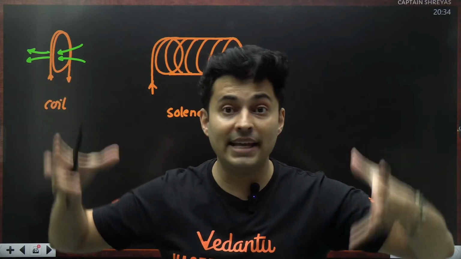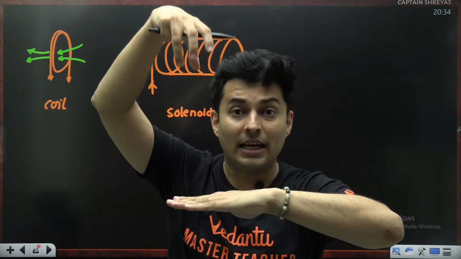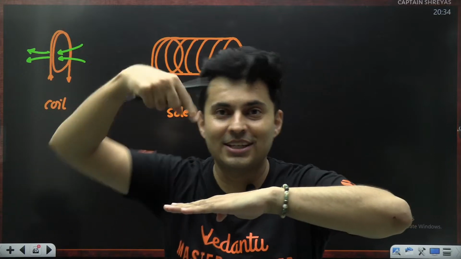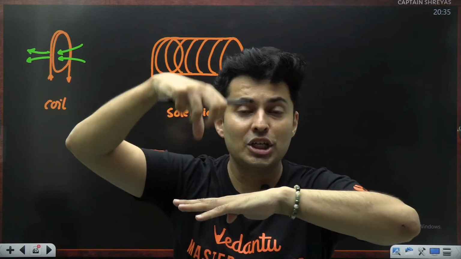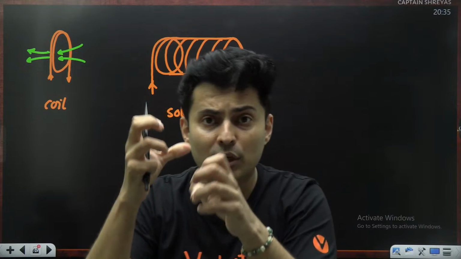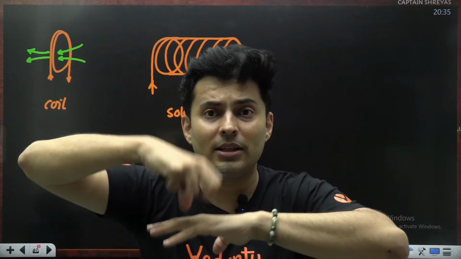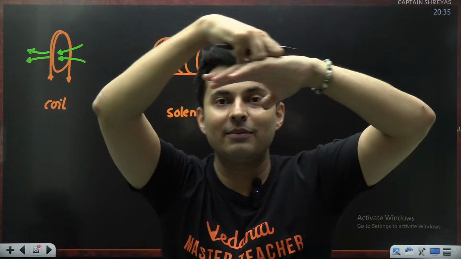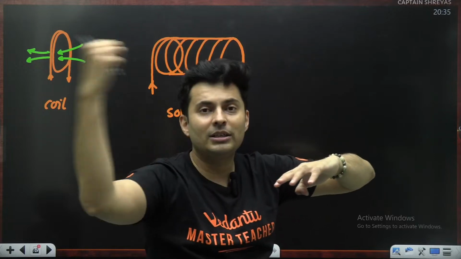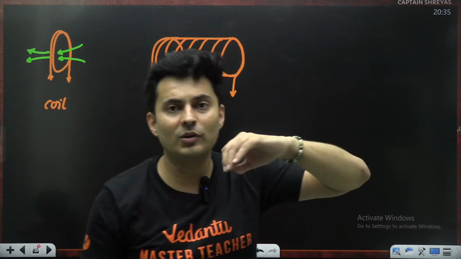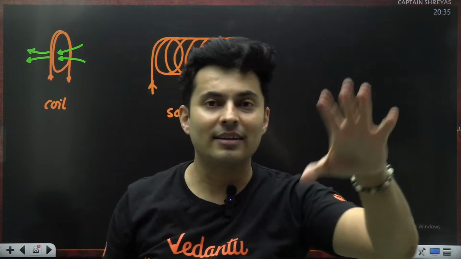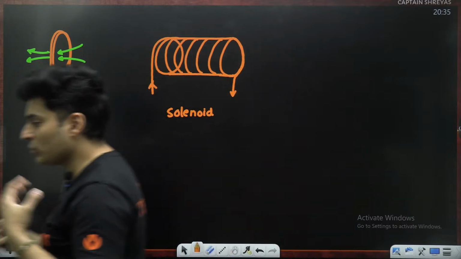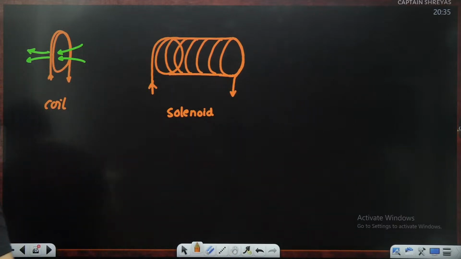So these metallic containers are there. The electromagnet goes close to that metallic container. You turn on a switch, current moves, and that current magnetizes the core inside, which then begins to attract all the magnetic material. So the container gets stuck to it, and then you can lift it anywhere. When you want to leave it, you turn off the current, that's it. The electricity goes, the magnetic field goes, and you release that container. So this is the functioning of an electromagnet. It can be used for pick and drop applications, solenoid applications, so many things.